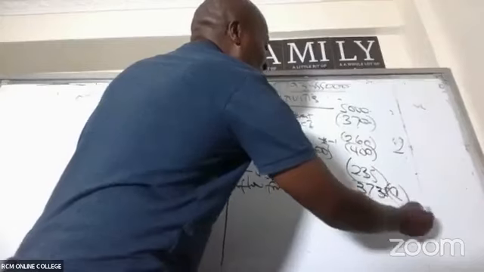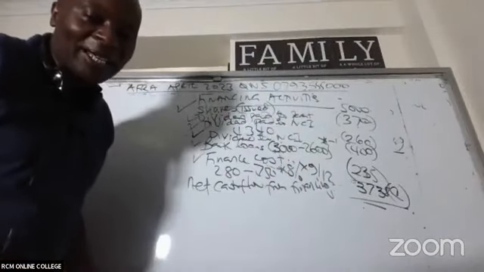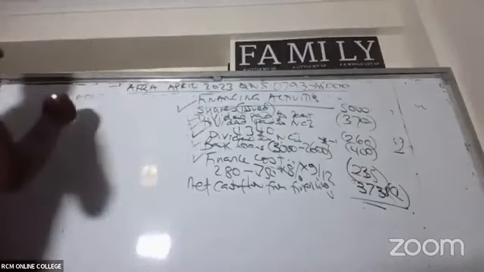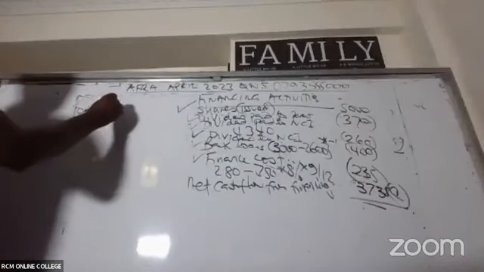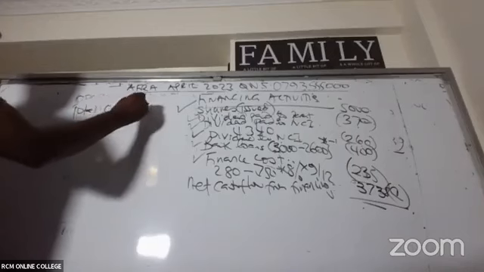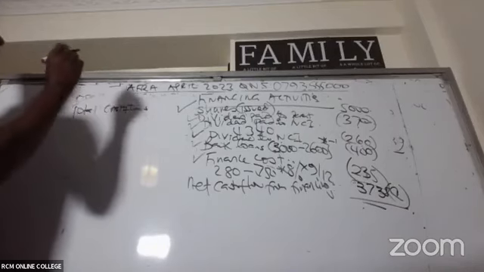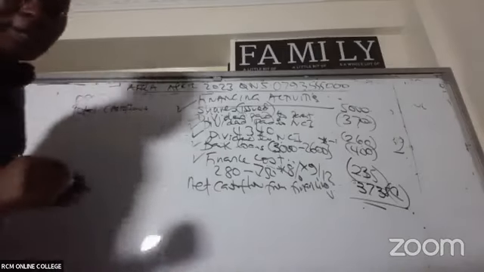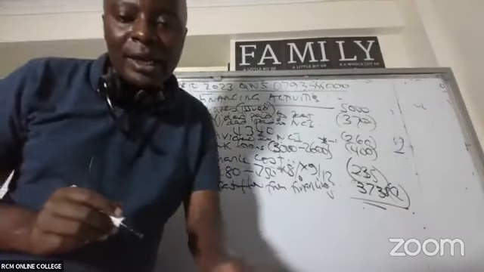So this is my C. Now come and give me the total cash flows. So the total cash flows, what do we have here? We have A, operating, plus investing, plus financing.